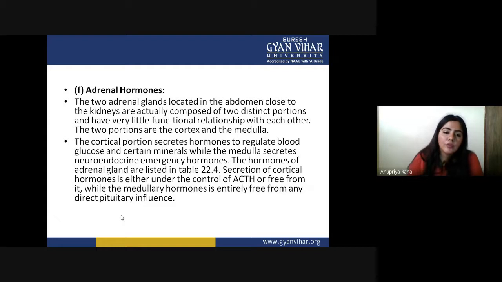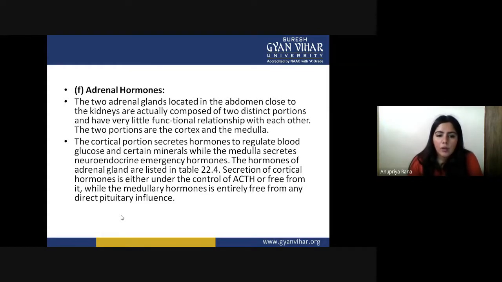So the hormones of the adrenal gland are listed here. We are going to see that secretion of cortical hormones is either under the control of ACTH or free from it, while the medullary hormone is entirely free from any direct pituitary influence.